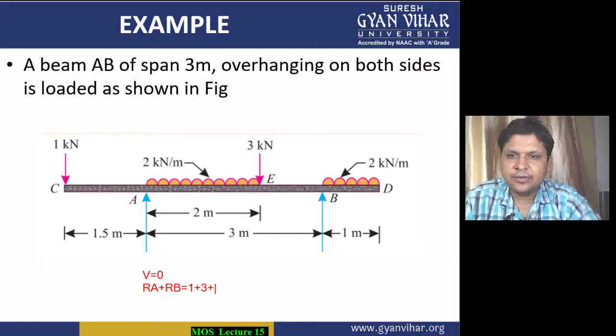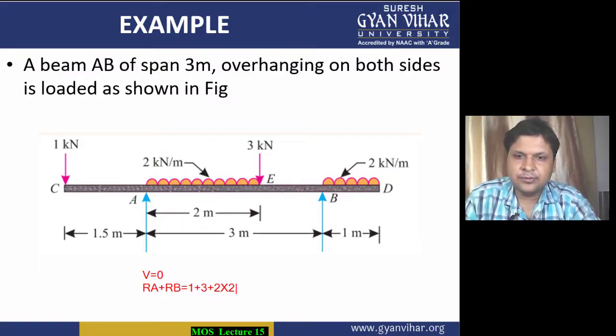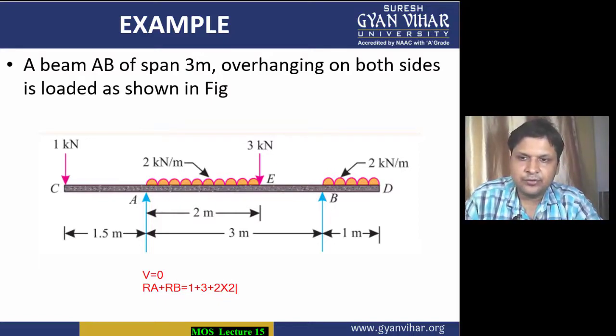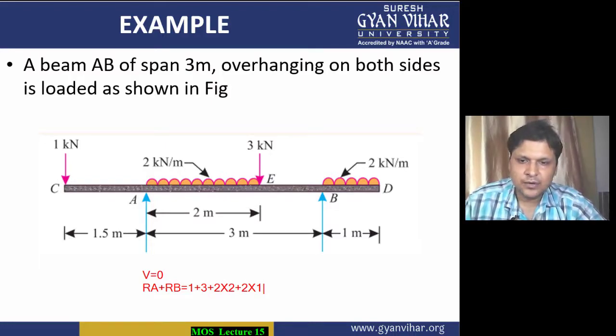These are the point loads. Then coming to the uniformly distributed load, 2 kilonewton multiplied by the distance it covers, which is 2 meters. So 2 into 2 is the point load in place of this UDL of 2 kilonewton per meter. And again there is a 2 kilonewton per meter UDL spread over a length of 1 meter, so it will be 2 into 1. So RA plus RB will be equal to 1 plus 3 plus 4 plus 2, so it is equal to 10.